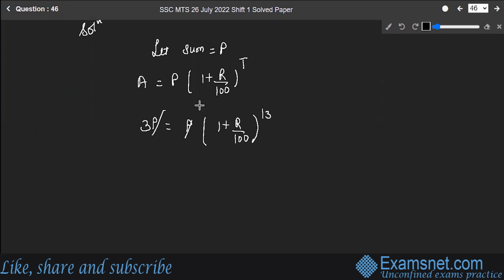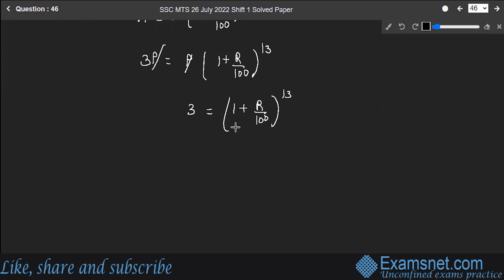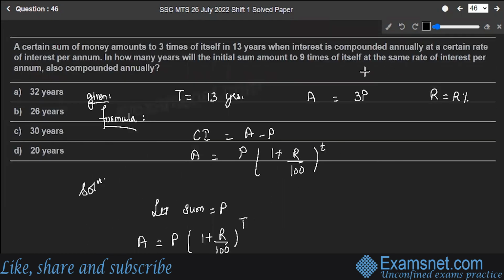This P will cancel and you will have 3 is equal to (1 plus rate upon 100) raised to the power 13. Now, let's do the squaring on both the sides. You have 3 square is equal to (1 plus R upon 100) raised to the power 13 multiplied by 2, that will give you 26. So the time required to make the amount 9 times is 26 years. Okay, in how many years will the initial sum amount to 9 times of itself?